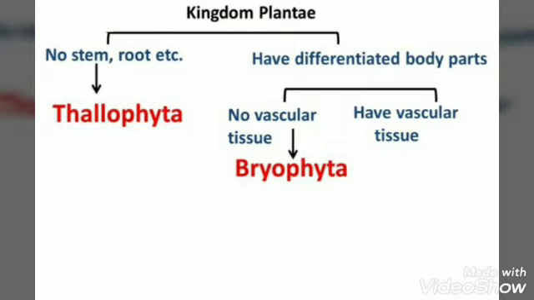But if the plant has well differentiated body parts, then we look up to another measure of classification, that is, whether the differentiated body parts, that means the roots, stems or leaves, have special tissues for transport of water and other substances within it or not. If these specialized tissues are not present in the plants, then these plants will belong to the division Bryophyta.